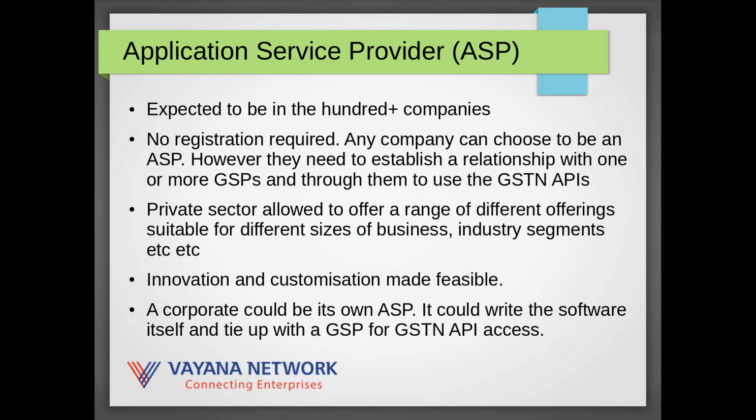However, for ASPs to be able to access GSTN, they do need to establish a relationship with one or more GSPs and through them use the GSTN APIs. This way, a large number of different offerings can be tuned to different sizes of businesses and different industry segments, and can drive a degree of innovation and customization in the private sector that would be very hard for a single government portal to actually pull off. Note that a corporate could also choose to be its own ASP. It could write the necessary software to interact with the GST APIs, tie up with the GSP, and be able to do the necessary activities.